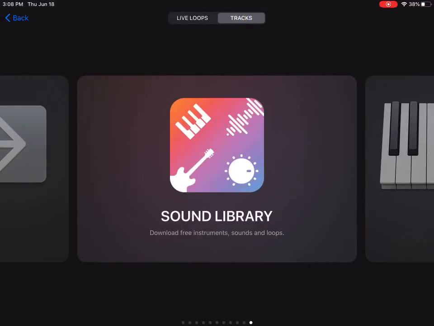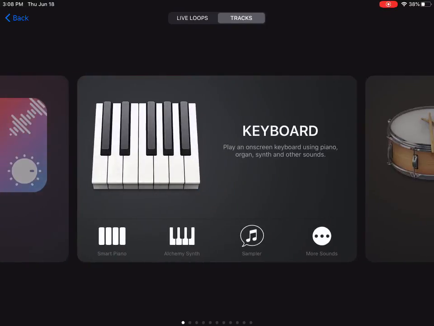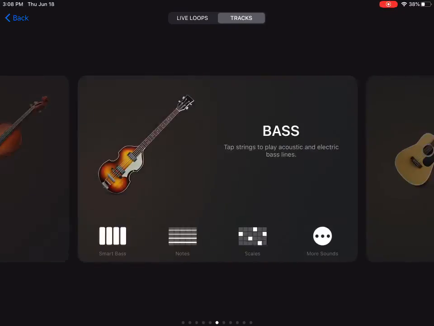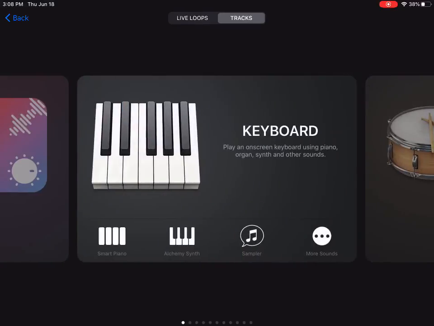And so we've just discussed all of these sections. In the next video, we will be making a keyboard song with the keyboard.